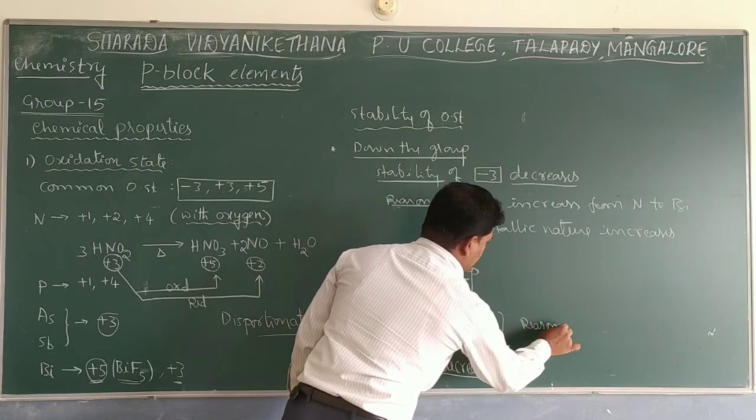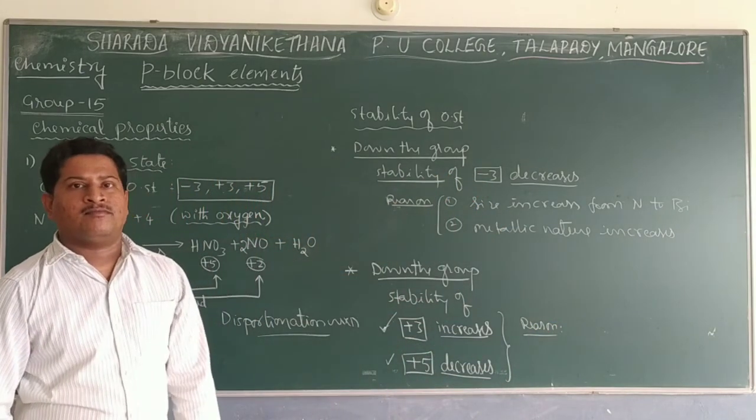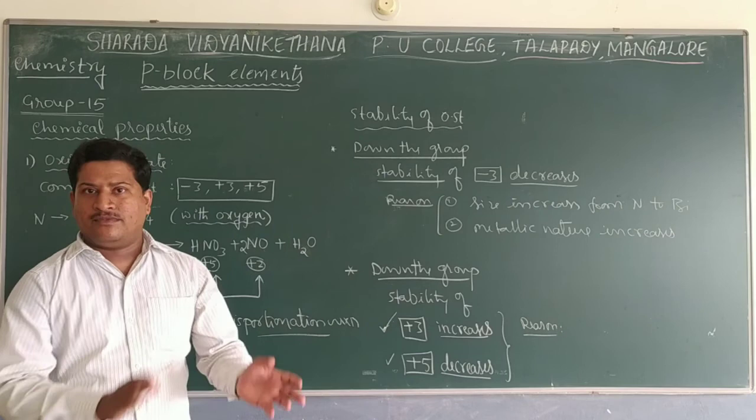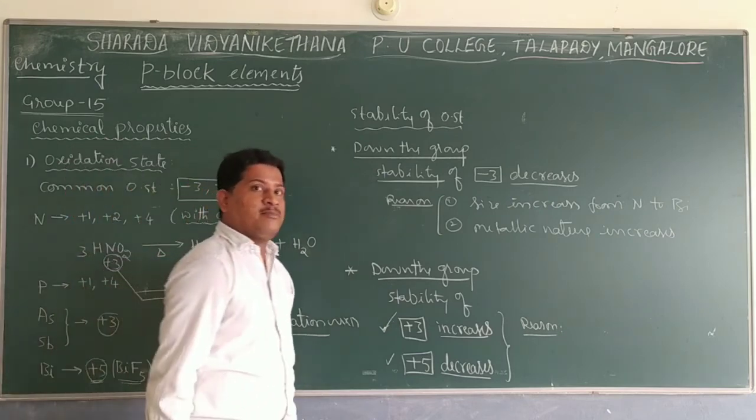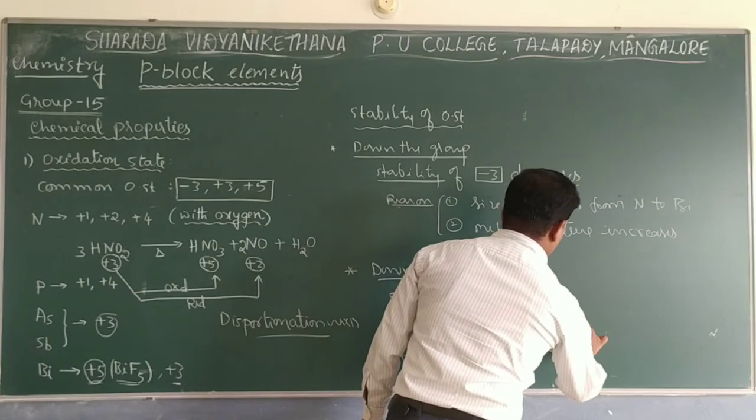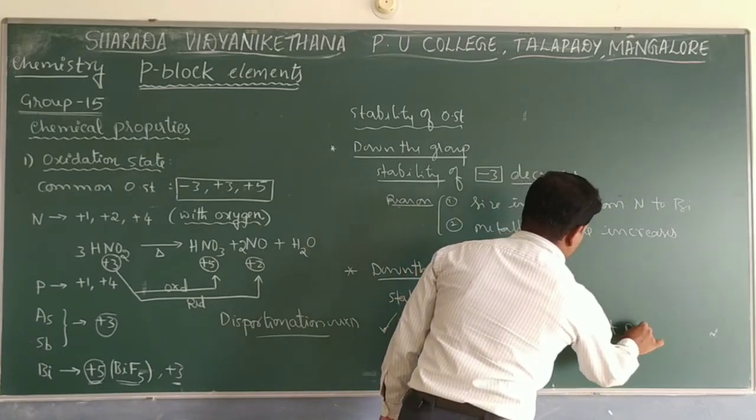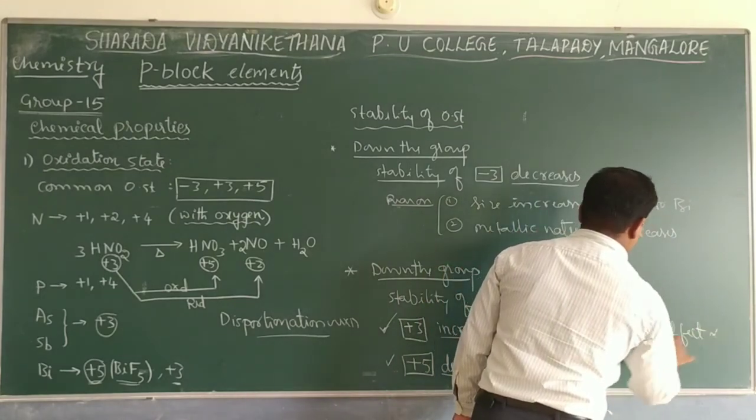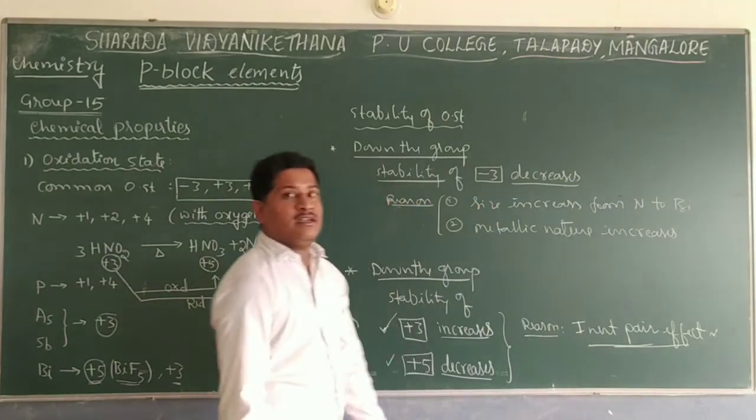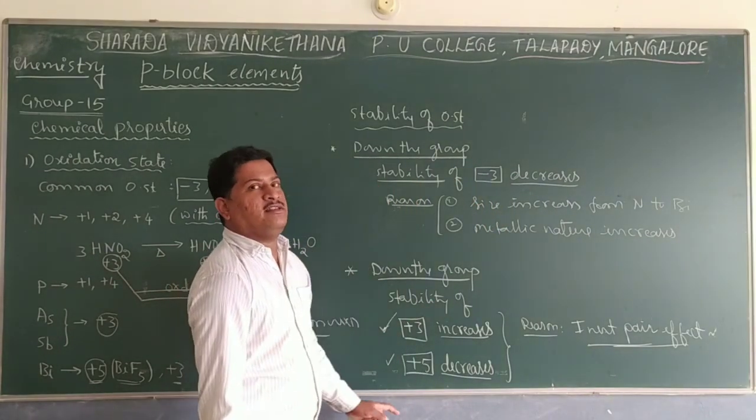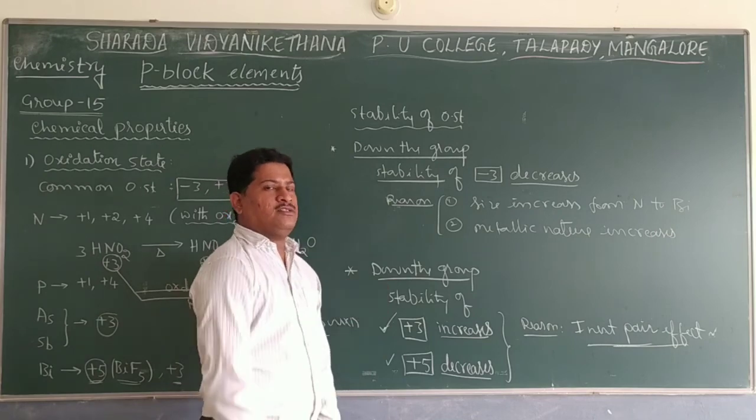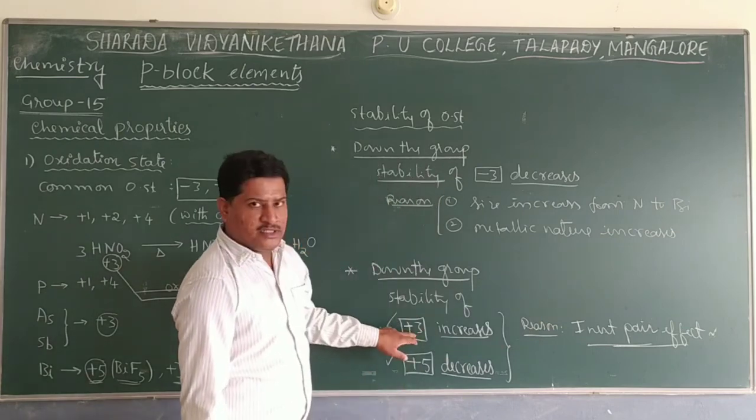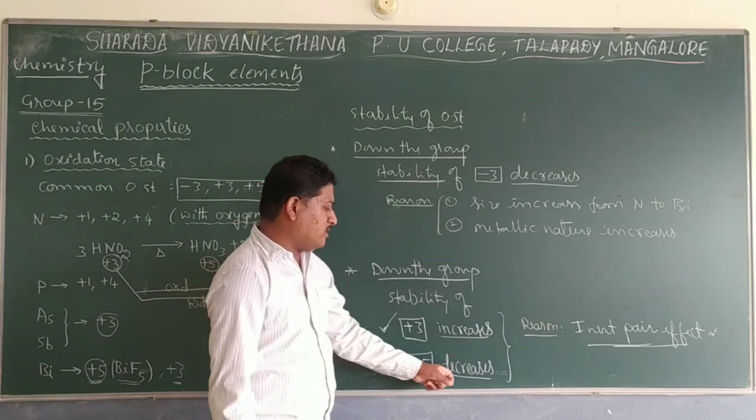That reason is, if you move from nitrogen to bismuth down the group, the two electrons present in the valence shell, that is the ns2 electrons, do not take part in bonding and are difficult to remove. As a result, the inert pair effect operates. The main reason is the inert pair effect. A pair of electrons present in the valence shell s orbital not involved in bonding is called the inert pair effect. Because of the inert pair effect, it is observed most down the group, especially in bismuth, and next highest in antimony. Due to this inert pair effect, the stability of +3 increases, whereas the stability of +5 decreases.